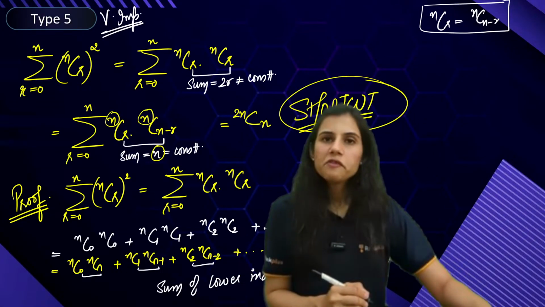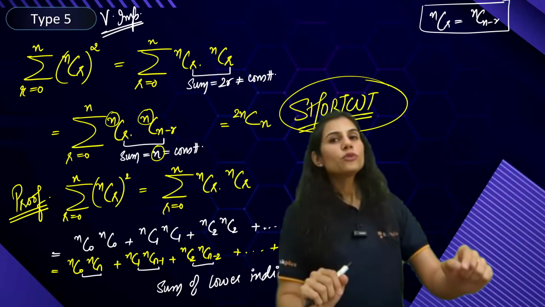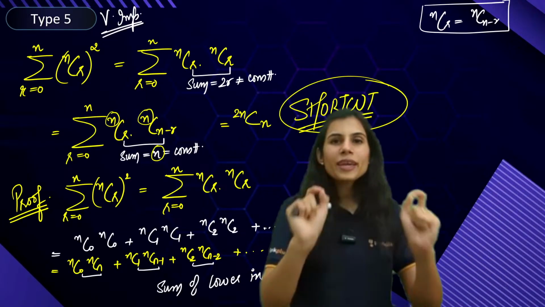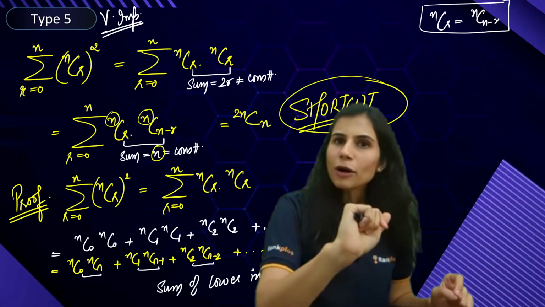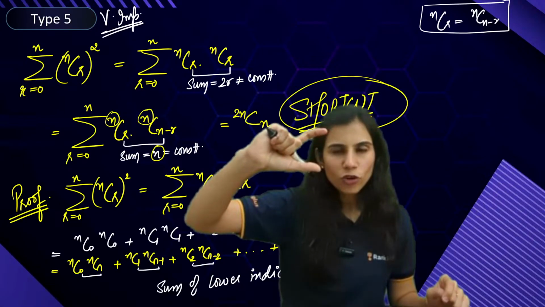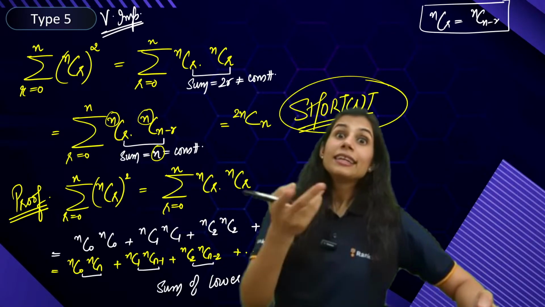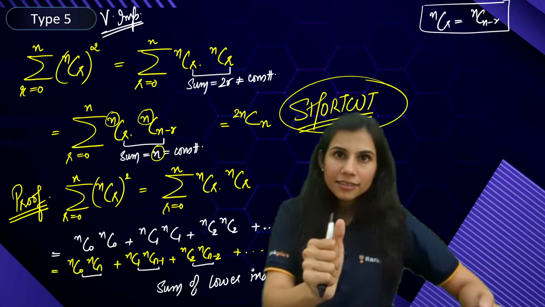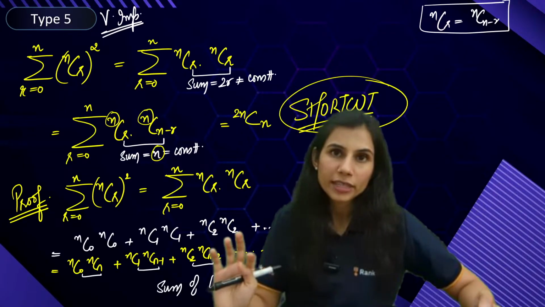Whenever you get a series which is a summation of products of binomial coefficients, always check the sum of lower indices. If it doesn't come out to be a constant, you take any one nCr, or any one binomial coefficient, and rewrite it as nC(n - r). Now you add the sum of lower indices. If it comes out to be a constant, great. What will be your answer eventually? Sum of upper indices C sum of lower indices.